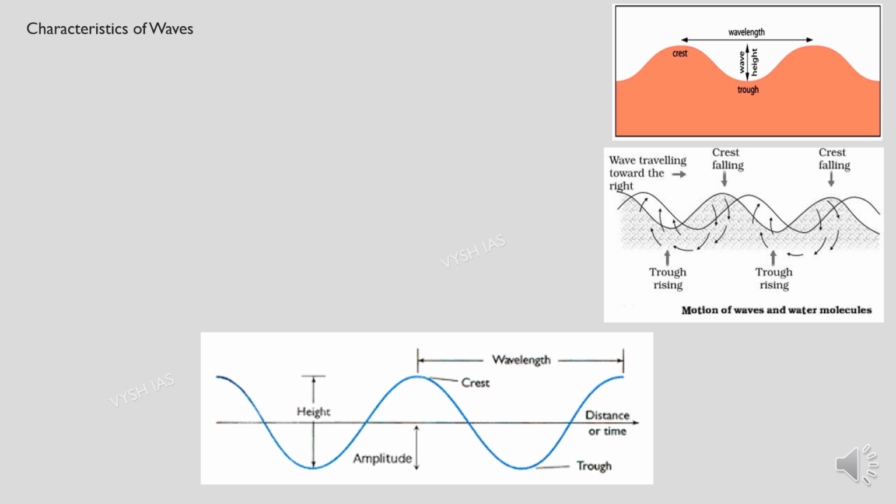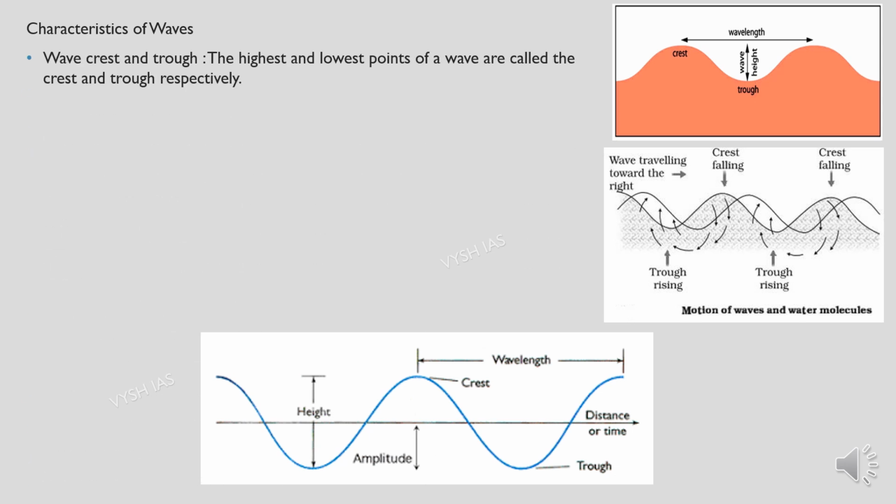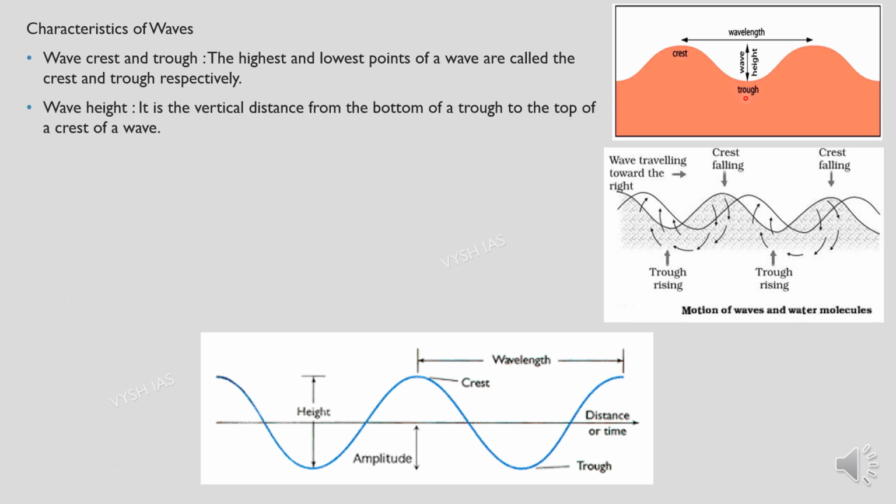So now we will read about the characteristics of waves. First we come to the wave crest and trough. The highest and the lowest points of a wave are called the crest and the trough. You can see the highest, the inverted U, is the crest, and our normal U shape is our trough. Then we have the wave height. It is the vertical distance, the straight 90-degree line, from the bottom of a trough to the top of a crest of a wave.